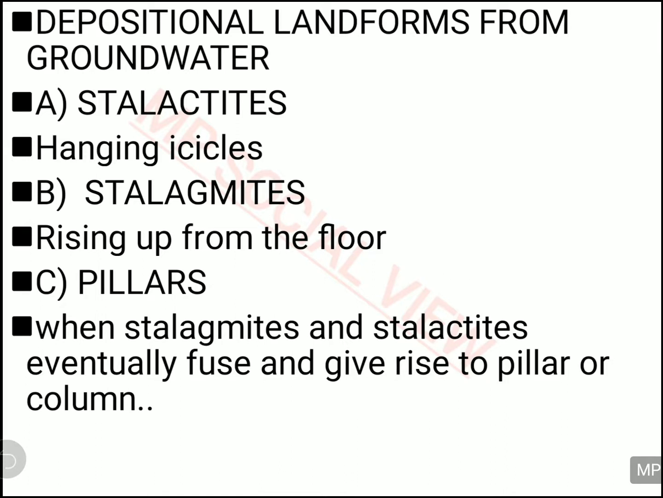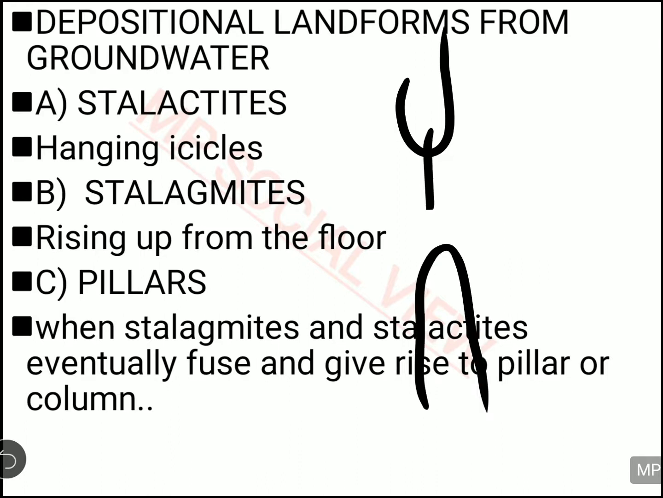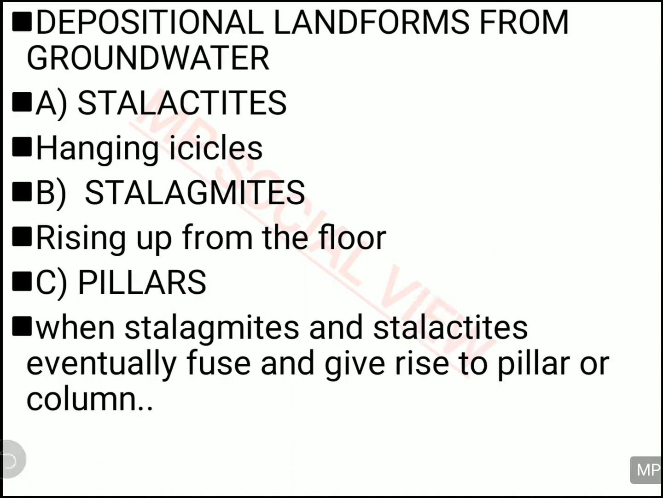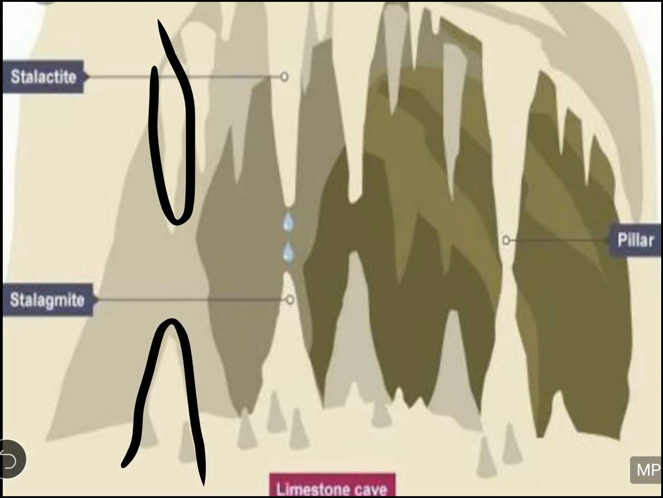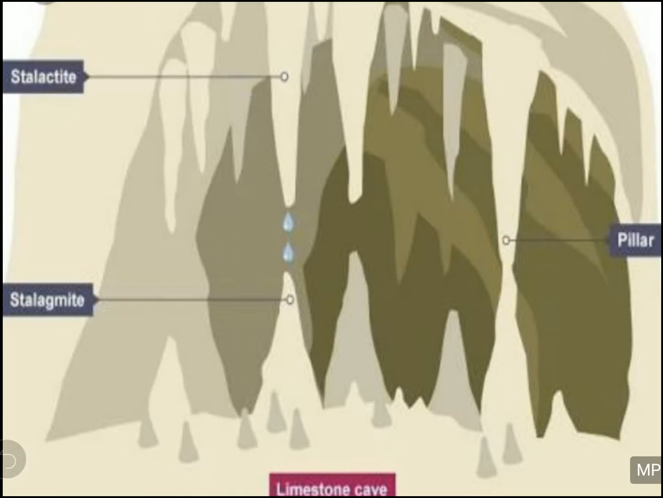So what is a stalactite? A stalactite is actually the hanging icicle, the icicles hanging from the roof, and stalagmites are rising from the floor. And when they both get fused, they both get joined, they will form the pillar. So these are the stalactites, stalagmites, and the pillar. I will show you with the figure, and you will understand better. This is your stalactites. They are hanging from the top. And these are your stalagmites. They are rising from the bottom. And when they get joined, they will form a pillar. So stalactites, stalagmites, and pillars are the three landforms made by the depositional work of underground water.